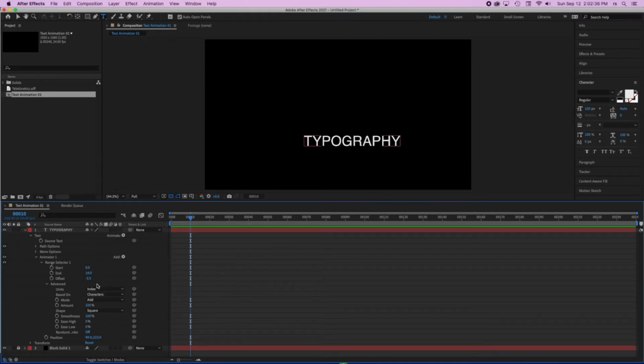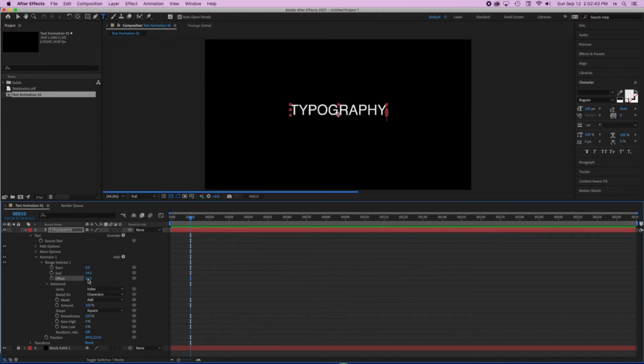And now the offset is also in characters. So I can move my offset. And if I say the offset is going to be 14, that means that nothing in here is affected. So I have to move the offset to 0 in order for the entire element to be affected by my position parameter in the animator. So in many cases, I recommend that you keep them in percentage. So that will be easier to understand, because now we're looking at the entire word as 100%.